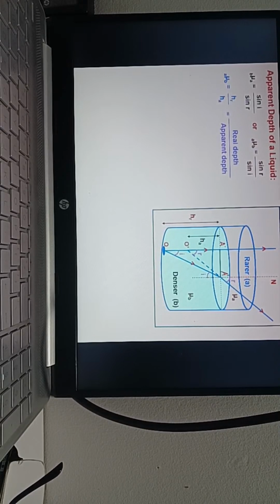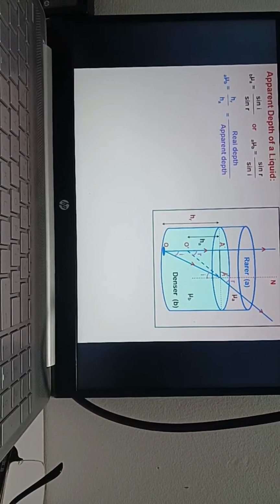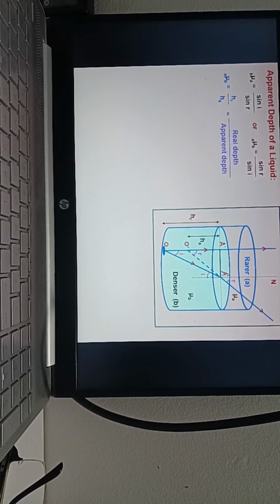So refractive index, before that I will tell you, is sin R by sin I. Which triangle will you take? Sin R means A dash O by hypotenuse A dash O dash, opposite side over hypotenuse.